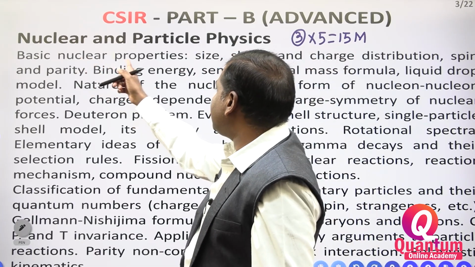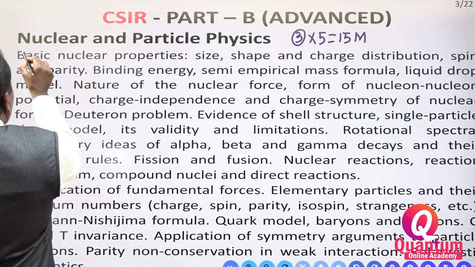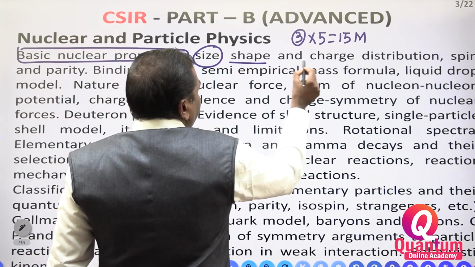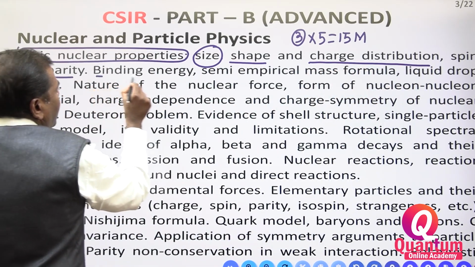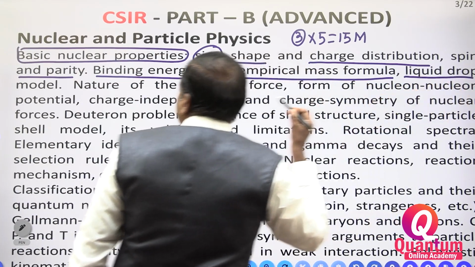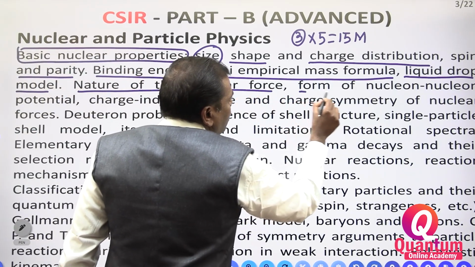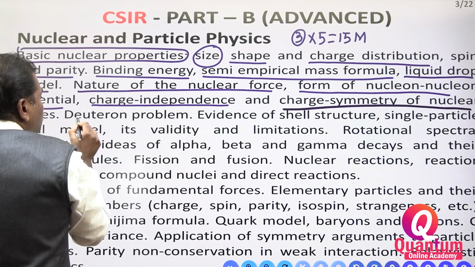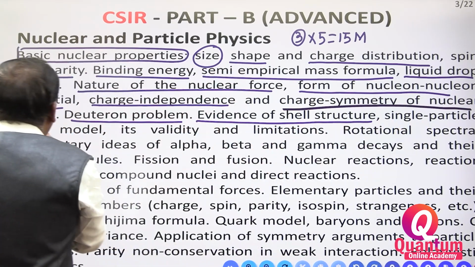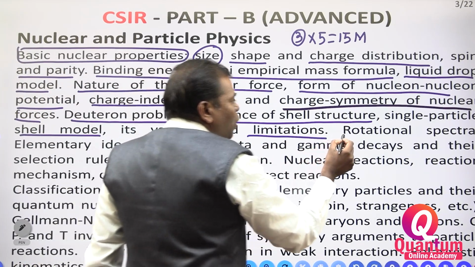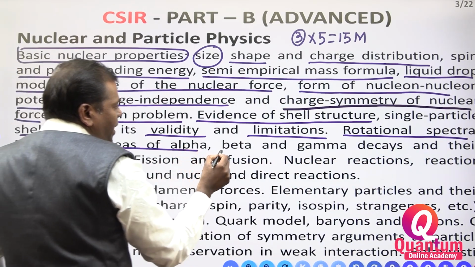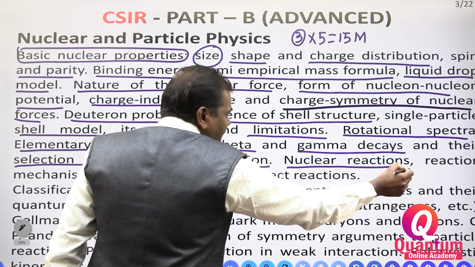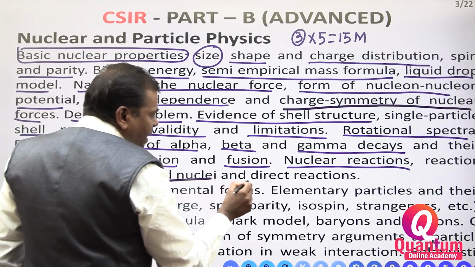Nuclear and particle physics. Basic nuclear properties. In basic nuclear properties, first you have to take the size, shape, charge distribution, spin and parity, binding energy, semi-empirical mass formula, liquid drop model, nature of the nuclear forces, form of nucleon-nucleon potentials, charge independence and charge symmetry of nuclear forces, deuteron problem, evidence of shell structure, single particle model and its validity, limitations, rotational spectra, elementary ideas of alpha decay, beta decay, gamma decays and their selection rules, nuclear fission, nuclear fusion, nuclear reactions, reaction mechanisms, compound nuclei, direct reactions.